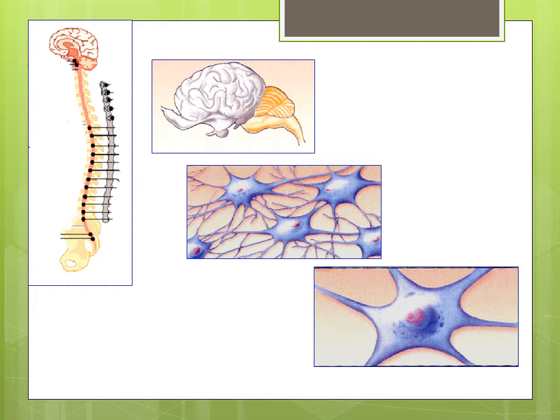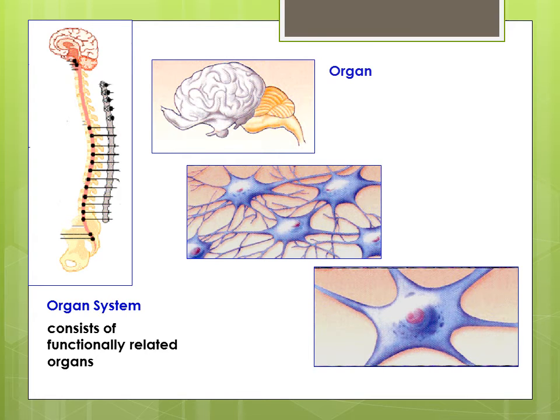Mammals have many organ systems. An organ system is a higher level of organization that consists of functionally related organs. For instance, the nervous system transports signals from the receptors to the brain and eventually to the different organs. It includes organs such as the brain and spinal cord. Organs are collections of tissues grouped together, performing a common function. Organs are present not only in animals but also in plants.